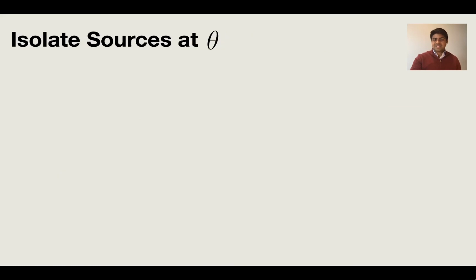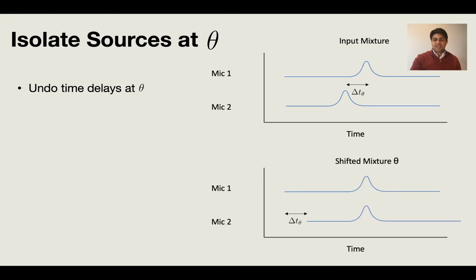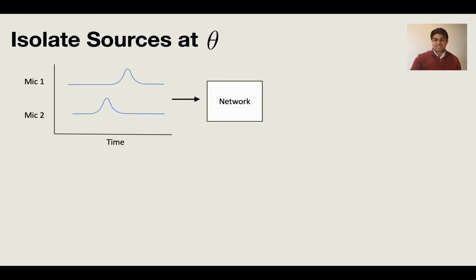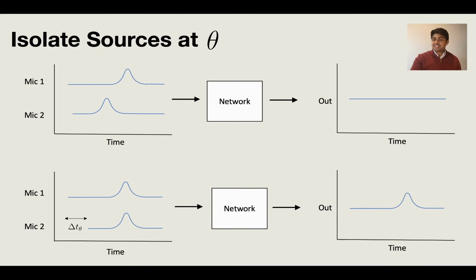If we would then like to isolate sources coming from theta, what we can do is undo the time delays in the mixture and then feed it into the network. So if the input mixture looks like this, then we can shift microphone 2 by this time delay delta t theta so that the signals are now temporally aligned across the different microphones. We can then train a network that only outputs signals that are temporally aligned in the mixture and ignore everything else. More concretely, if we fed the original mixture into the network, it would output silence because the signals are not aligned across time. But if we shifted microphone 2 by delta t theta and then fed it into the network, it would output the signal because it is aligned across time.